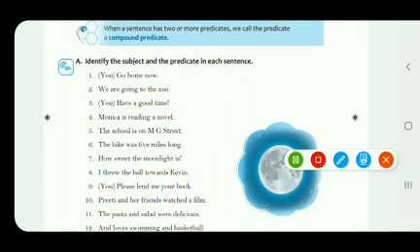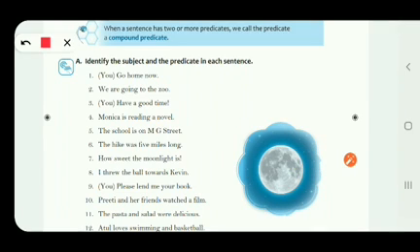Fourth one, Monica is reading a novel. Monica is the subject, is reading a novel is the predicate part. Fifth one, the school is on MG Street. So we are talking about what? We are talking about the school. The school is the subject, is on MG Street is the predicate. Sixth one, the hike was 5 miles long. So we are talking about what? The hike. Hike is the subject, was 5 miles long is the predicate.